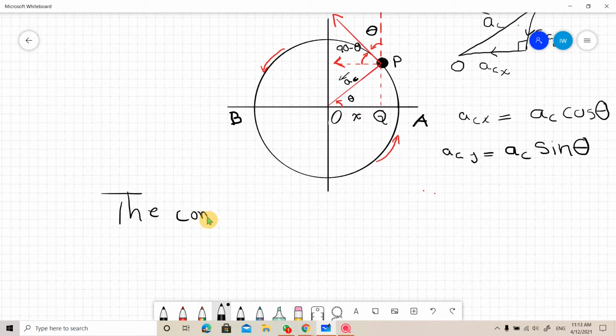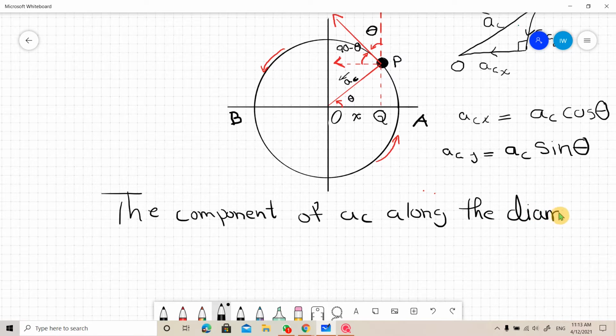The component of AC along the diameter is ACX, which is equal to AC cos theta.